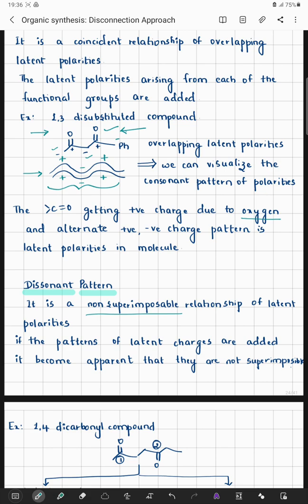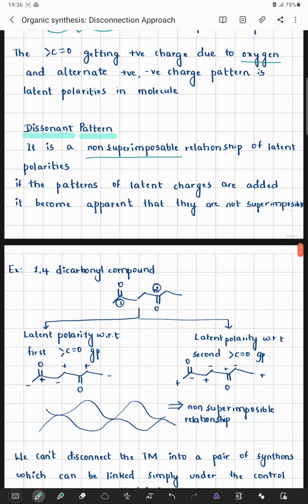But in the dissonant pattern, it will be a non-superimposable relationship of latent polarities. If the patterns of the latent charges are added, it becomes apparent that they are not superimposable. Definitely, if there is a non-superimposable system, sometimes we might not get the proper charges when I start from the left hand side or when I start from the right hand side. In such a way I can understand the non-superimposable relationship.